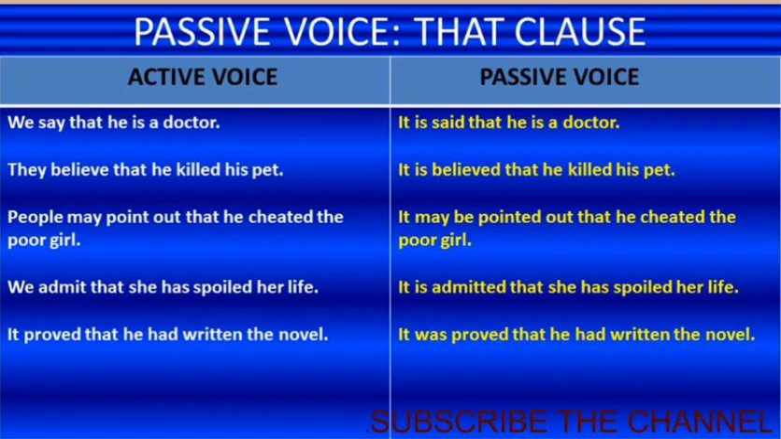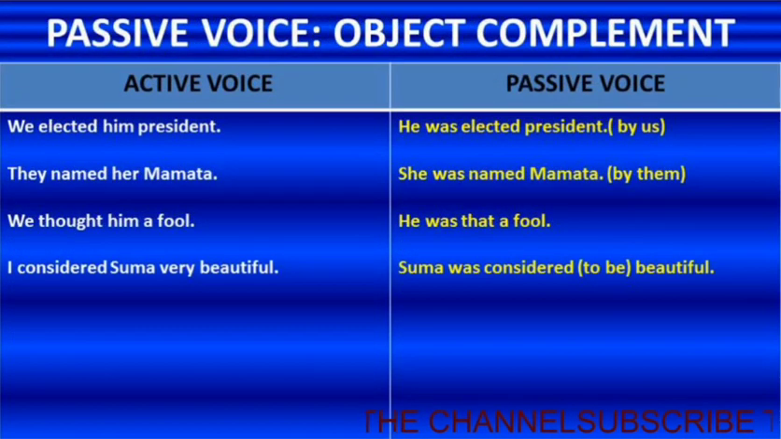People may point out that he cheated the poor girl. It may be pointed out that he cheated the poor girl. We admit that she has spoiled her life. It is admitted that she has spoiled her life. It proved that he had written the novel. It was proved that he had written the novel. This is how we can change the sentences having the that clause.